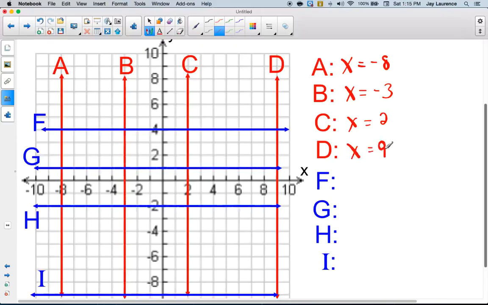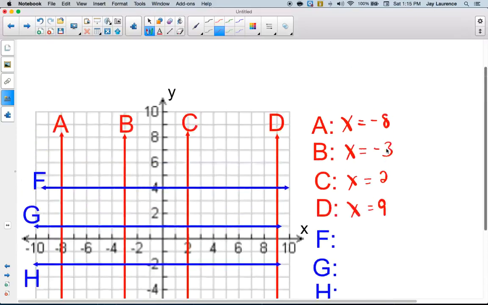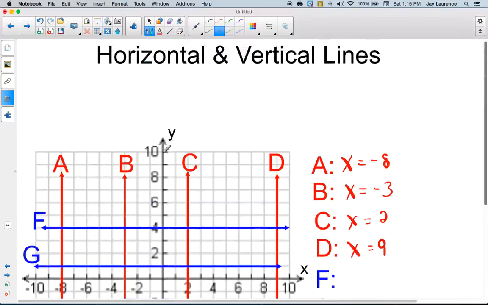So I don't care where the vertical line is. If it's a vertical line, its equation will always be x equals whatever the x-coordinate is. The y-axis is a vertical line, isn't it? What's the x-coordinate of everything on the y-axis? Well, 0 something, right? (0, 1), (0, 5), (0, -3). So the equation of the y-axis must be x equals 0.